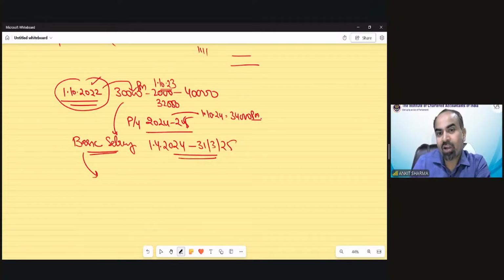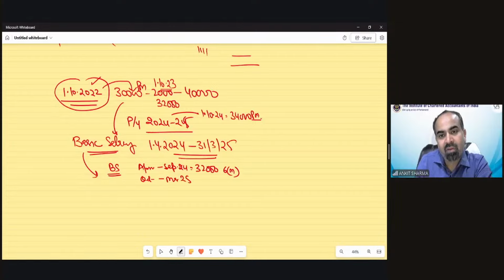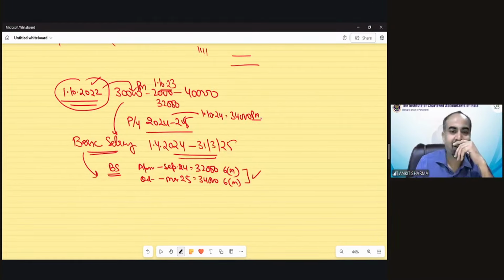Correct? So according to this information, we can easily find out that from April 24 till September 24, my salary would have been 32,000 per month. So from April, May, June, July, August, September, for 6 months, my basic salary would be this. And from October till March 25, it would have been 34,000 per month for the next 6 months. So that would be my basic salary. Clear? So this scenario will apply if my salary is due in the same month.